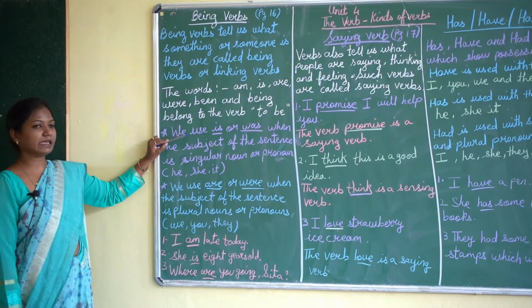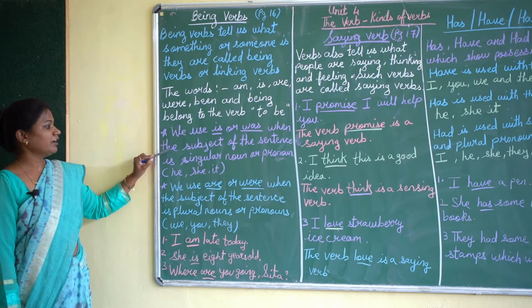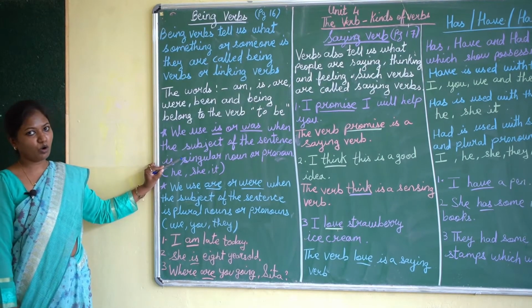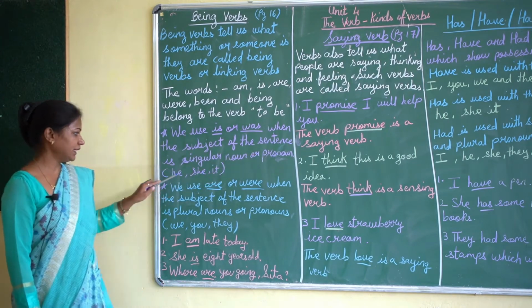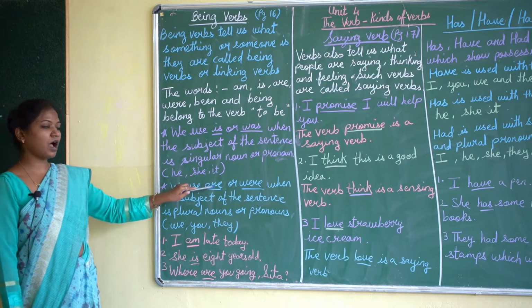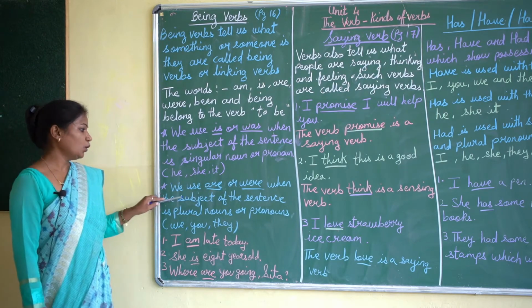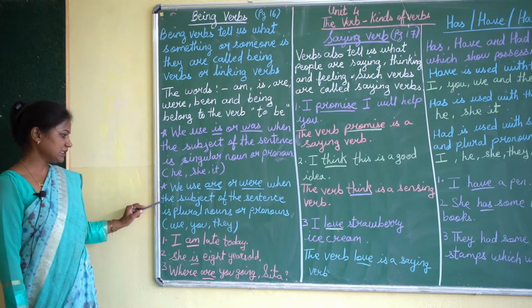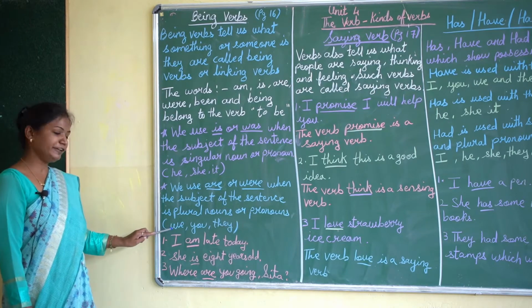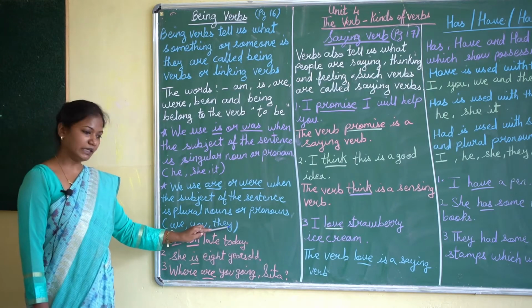Now we use is or was when the subject of the sentence is a singular noun or pronoun like he, she, it. We use are or were when the subject of the sentence is plural nouns or pronouns like we, you, they.